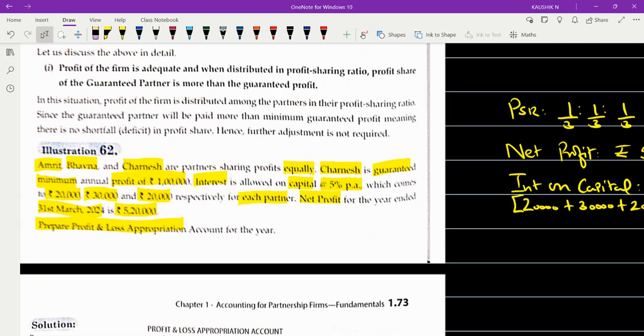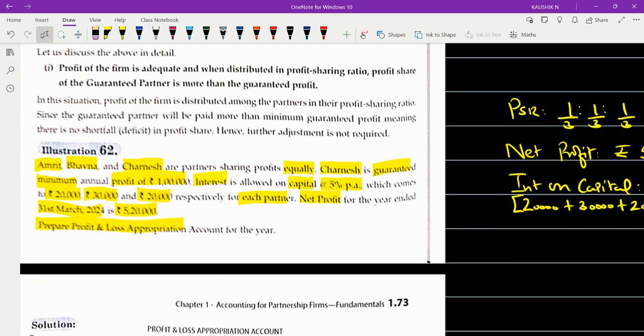Very good. So when the question has not specifically mentioned who has given the promise, it is always understood that all the remaining partners have given the guarantee. In the problem, the remaining partners are two, so both of them have given. Suppose there are four partners, for example Amrit, Bhavna, Chaman, and Darnesh, and Chamesh is given the guarantee. Then Amrit, Bhavna and Darnish, all three have given the promise, if the question has not specifically mentioned who has given it.